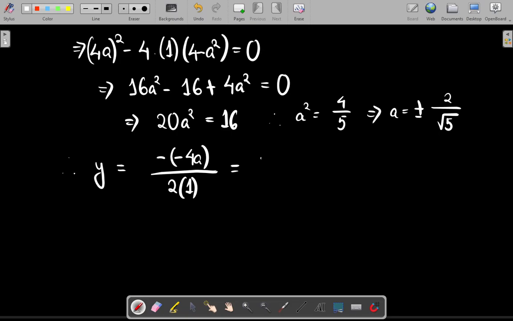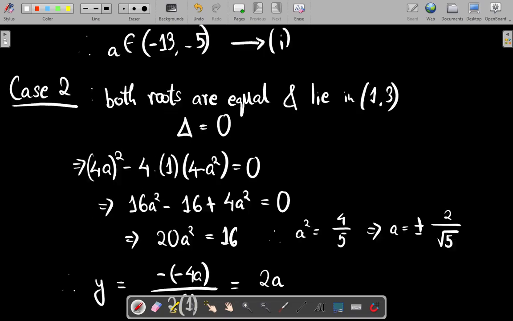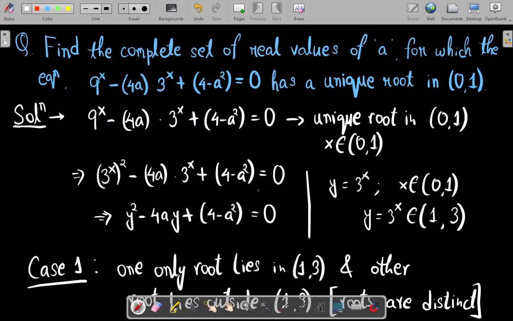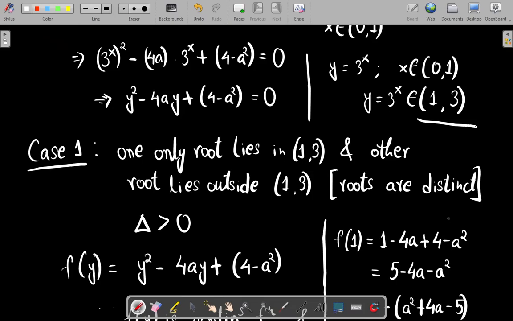So this becomes 2a. So this repeated root is y equal to twice a. Now this y was in the open interval 1 to 3.